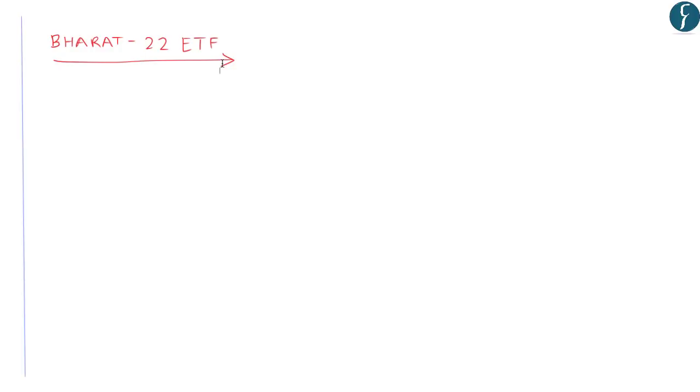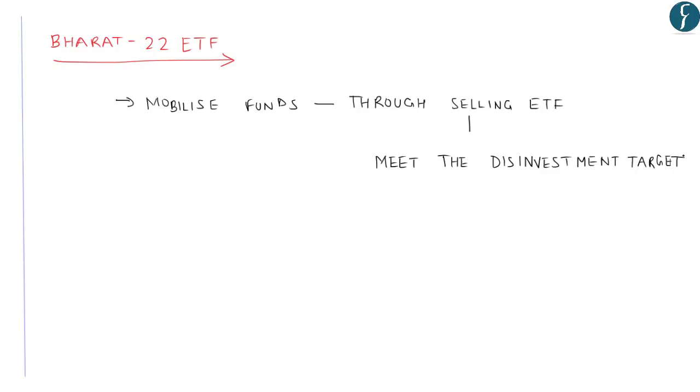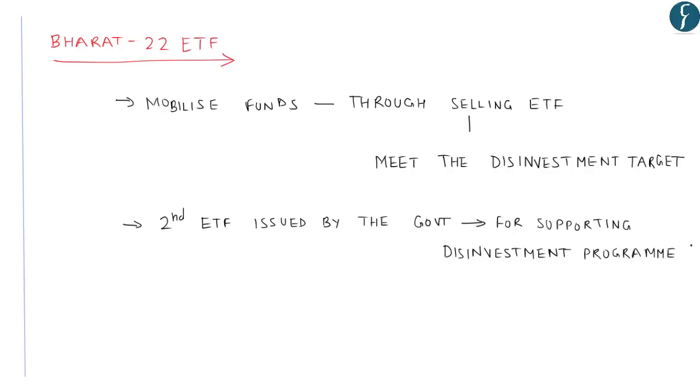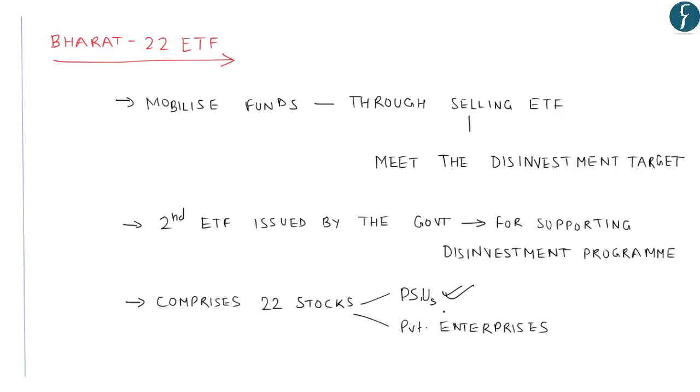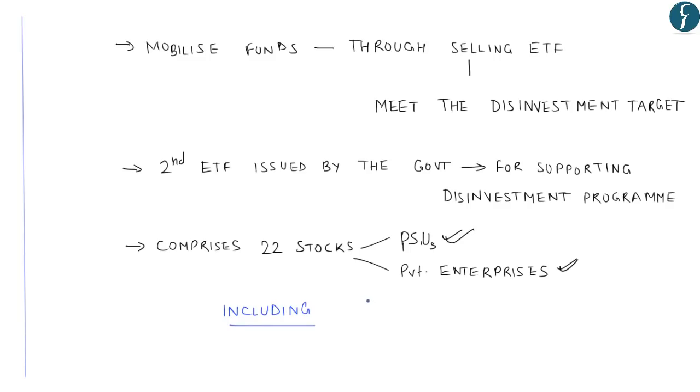The main objective of Bharat 22 ETF is to mobilize funds through selling of these exchange traded funds and thus to meet the disinvestment target. Bharat 22 is the second ETF issued by the government for supporting the disinvestment program. It comprises 22 stocks of both PSUs, that is public sector undertakings, as well as private enterprises, including specified undertaking of Unit Trust of India, Central Public Sector Enterprises ETF, and PSU banks.